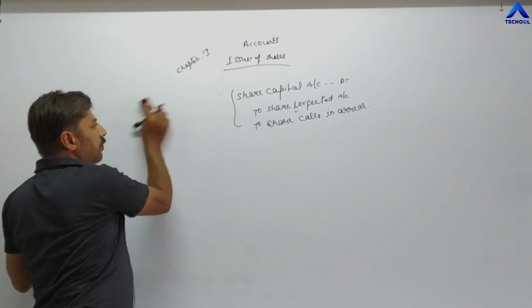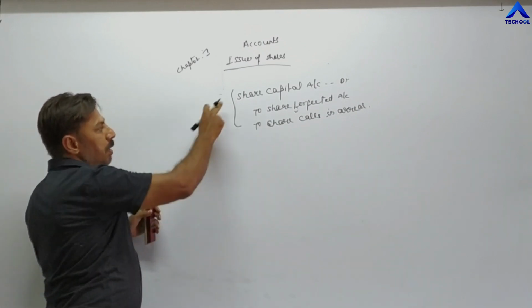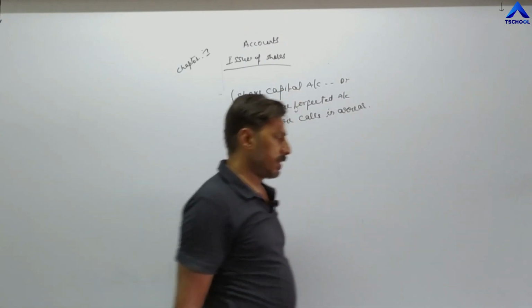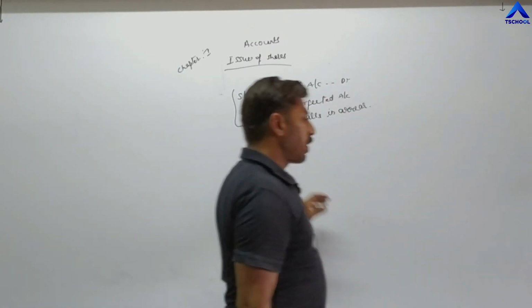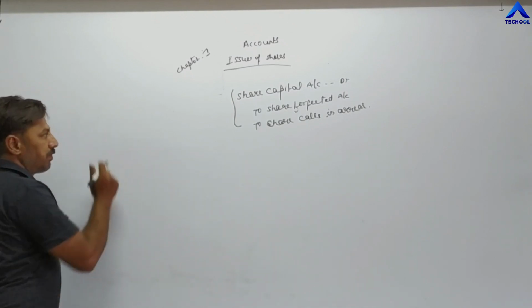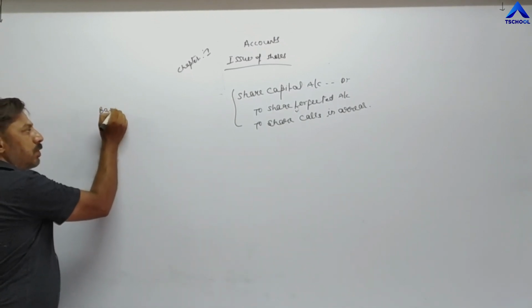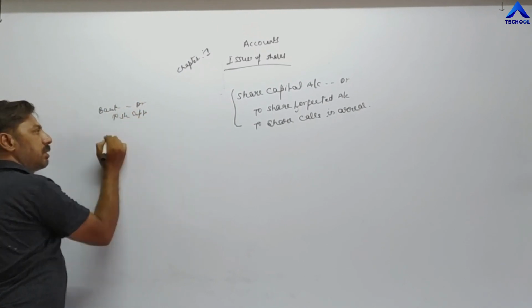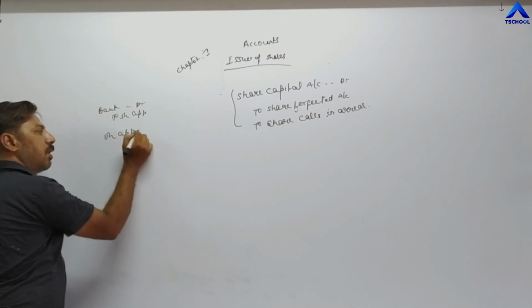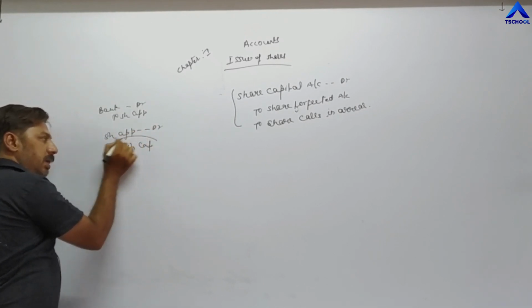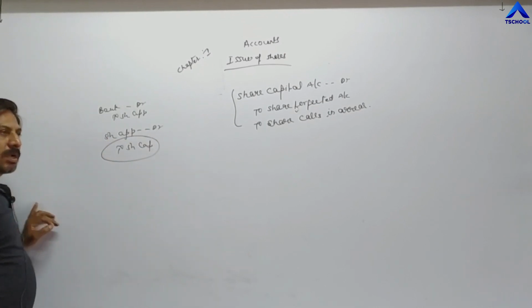Now, what value do we take in front of share capital account? First of all, why is share capital account debited? We have already done various entries regarding issue of share. For example, bank account debit, to share application, then share application account debit, to share capital. In this entry, capital account is credited.